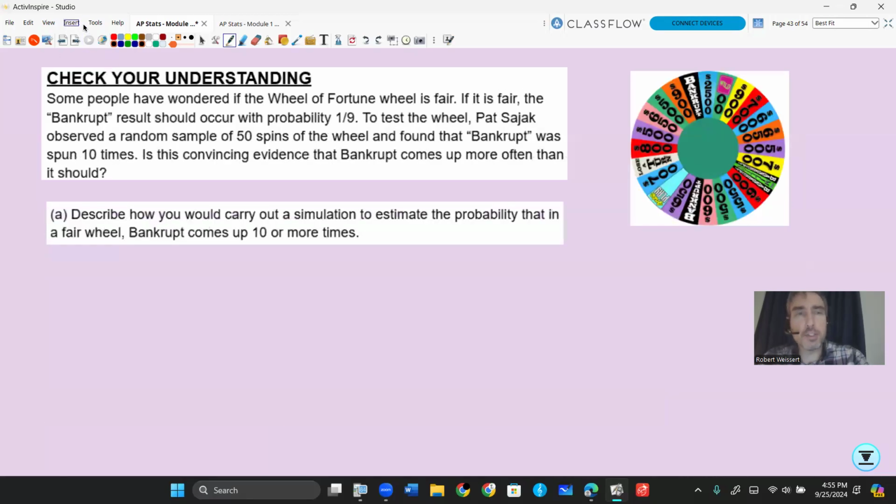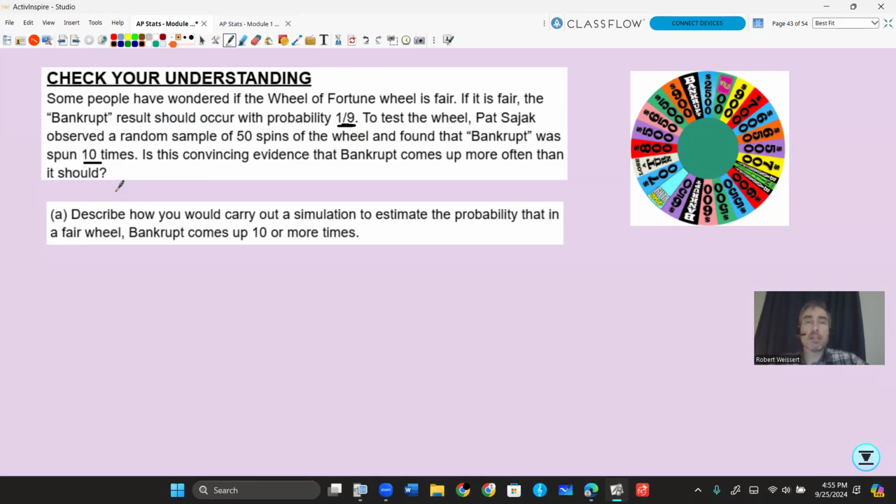All right, here's a check your understanding. Back to the Wheel of Fortune situation. Some people have wondered if the Wheel of Fortune wheel is fair. If it is fair, the bankrupt result should occur with probability 1 out of 9. We talked about that earlier. To test the wheel, Pat Sajak, Ryan Seacrest now, observed a random sample of 50 spins of the wheel and found that bankrupt was spun 10 times.